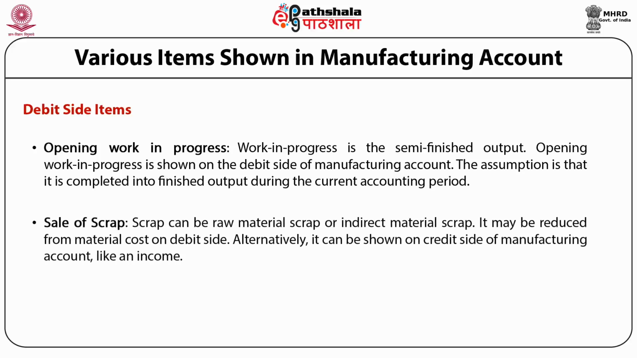Now, sale of scrap. Scrap can be raw material scrap or indirect material scrap. It may be reduced from material cost on the debit side. Alternatively, it can be shown on the credit side of the manufacturing account like an income.